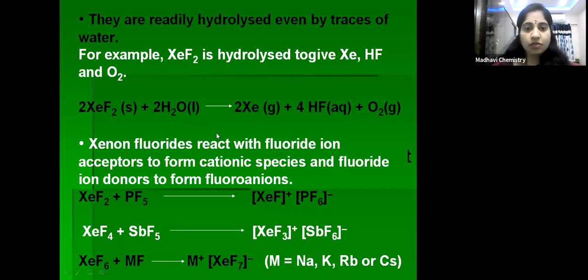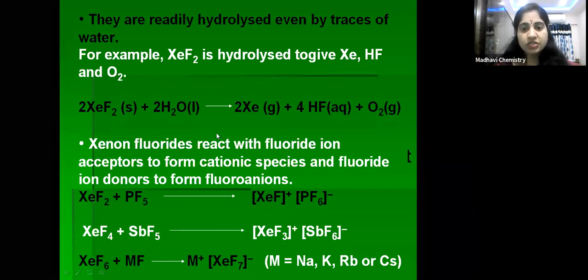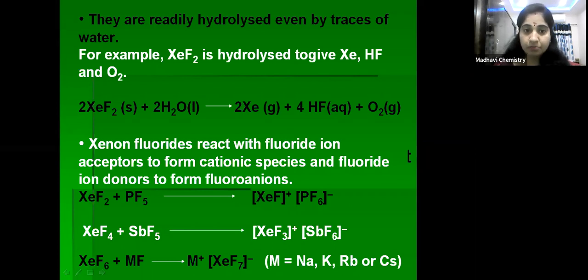Okay, next one more thing: xenon fluorides react with fluoride ion acceptors to form cationic species, and with fluoride ion donors to form fluoroanions. Children, just concentrate on what this is. When xenon fluorides react with fluoride acceptors, they form cationic species. But when they react with fluoride ion donors, they form fluoroanions.